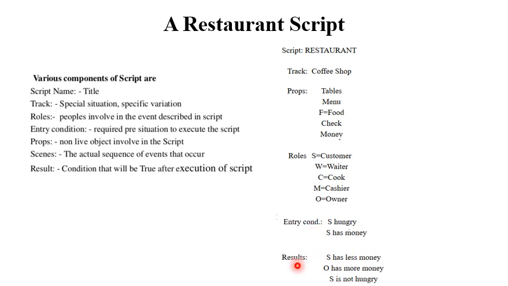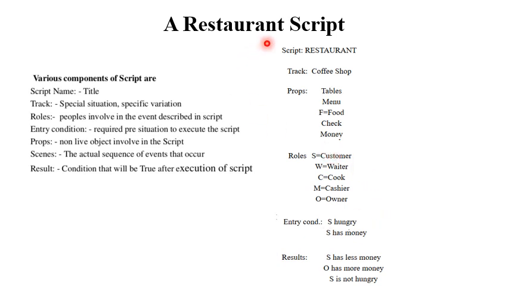What are the results of the script? S ate food. The S means the customer ate food. He has less money because he has given some money to the restaurant. O means the owner has more money. S is not hungry.